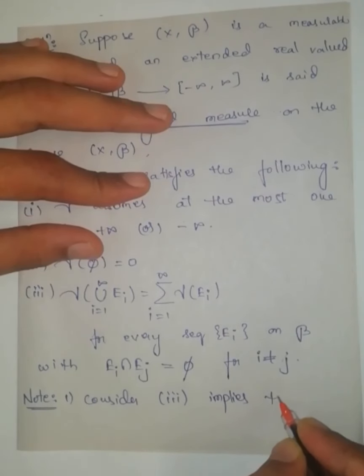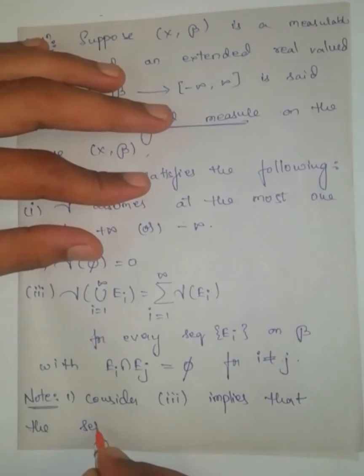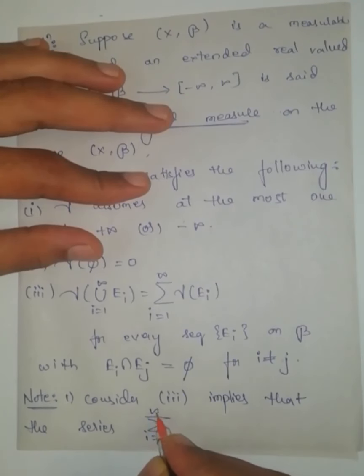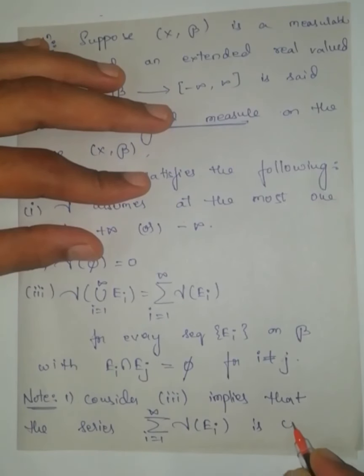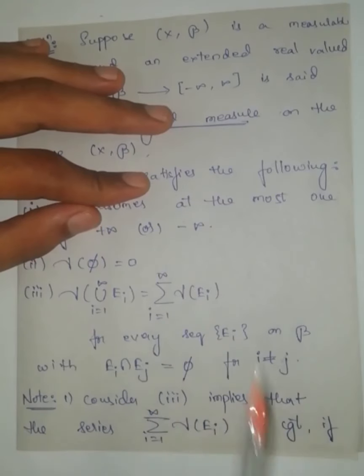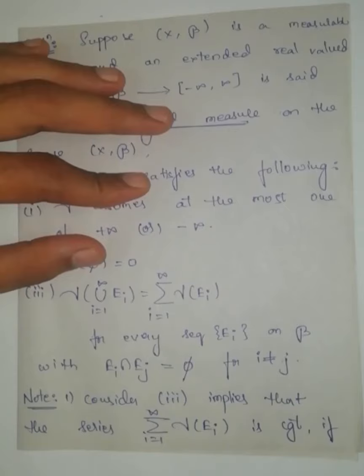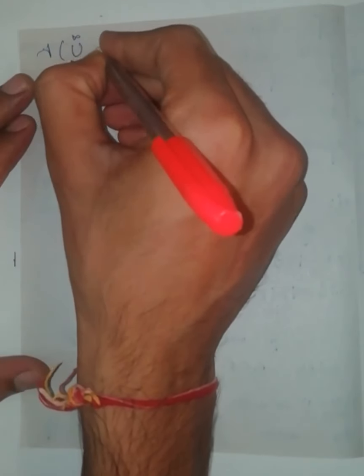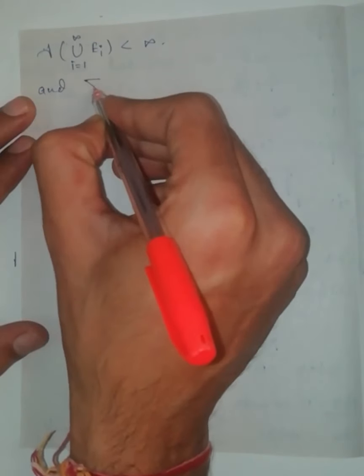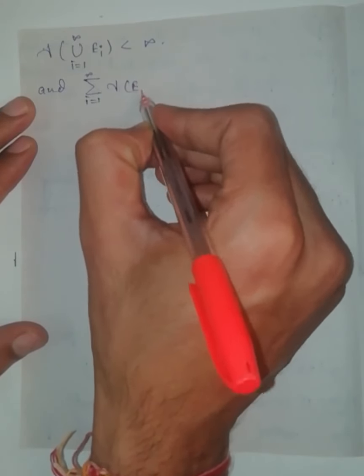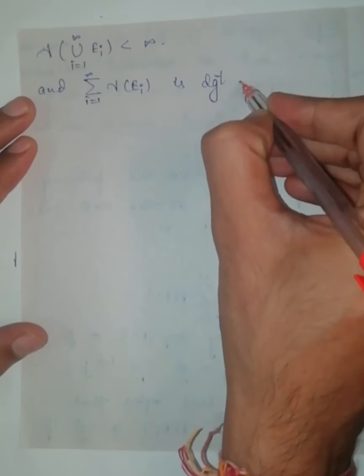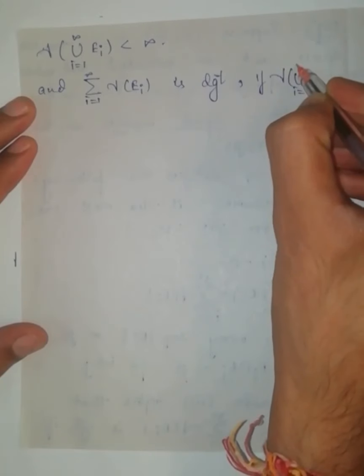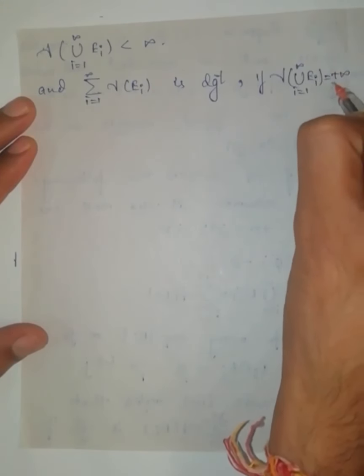It implies that the series summation i equal to 1 to infinity gamma of E_i is convergent if gamma of union i equal to 1 to infinity E_i is less than infinity, meaning it will be finite, and the summation i equal to 1 to infinity gamma of E_i is divergent if gamma of union i equal to 1 to infinity E_i is either plus infinity or minus infinity.